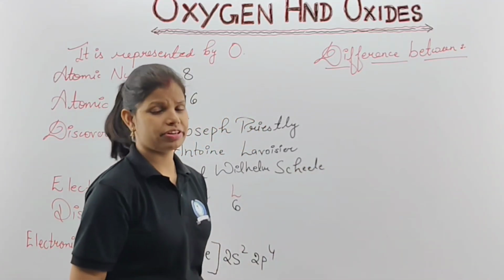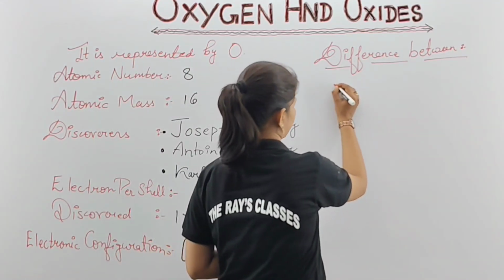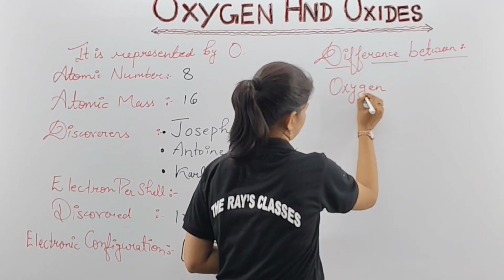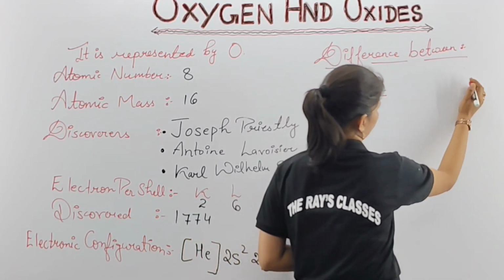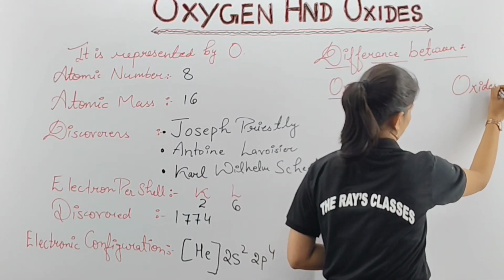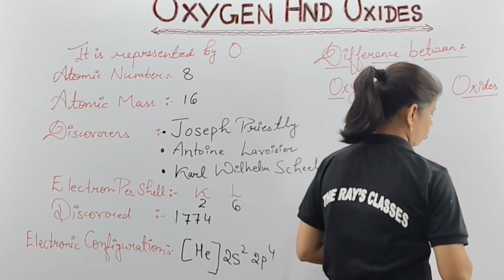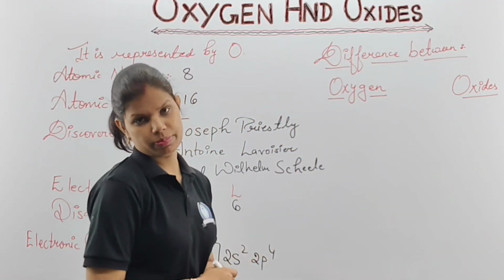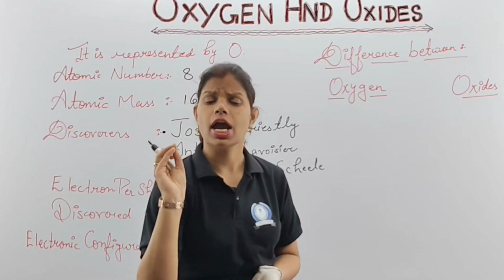So please note down the difference between oxygen and oxides. First we are going to note it down here: oxygen, and the other we are going to note down for oxides. Clear? So what is oxygen? Oxygen is a diatomic element. Diatomic means it can never exist alone.